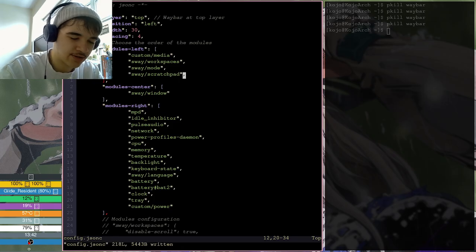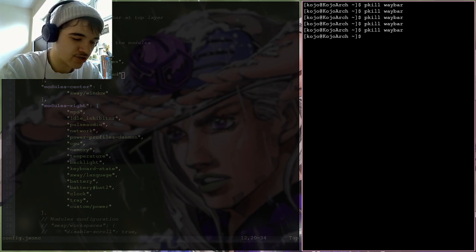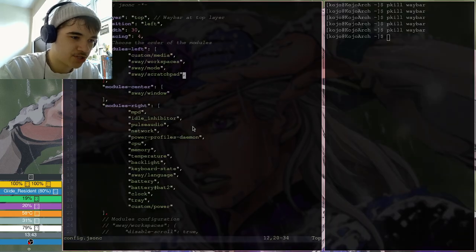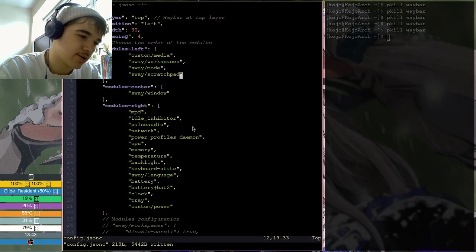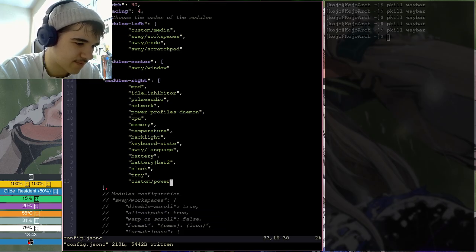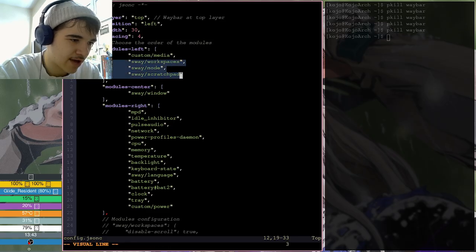Oh, so are trailing commas allowed? I don't know, like if I'll get like an error if I try to run it. I don't know if that's a parsing error or not. I'm gonna assume it's not. Okay, well no, I'll just do it for now. Modules right, CPU memory temperature. Okay. It says choose the order of the modules. Changing these doesn't do anything, but maybe that's just because I don't have any of these other things.